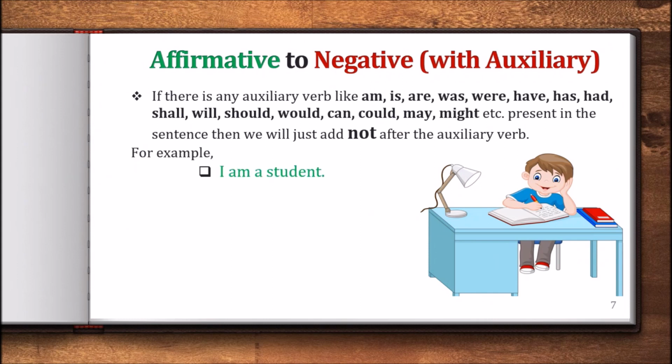For example, I am a student. Can you find the auxiliary verb? Yes, am. So we will write I am not a student. So we are adding only not. I am not a student. So this is our negative. So I am a student was affirmative. I am not a student is negative.